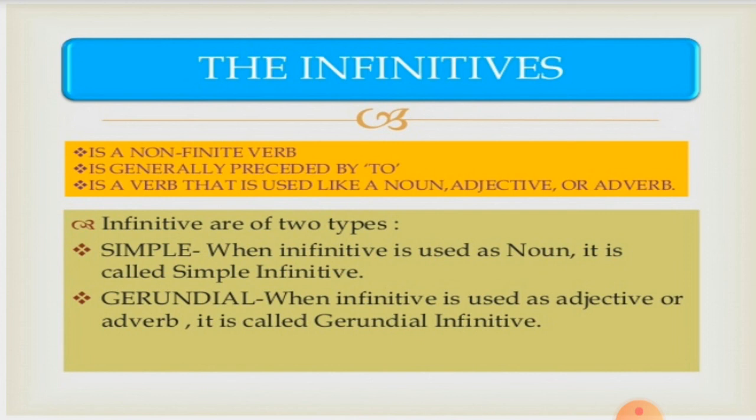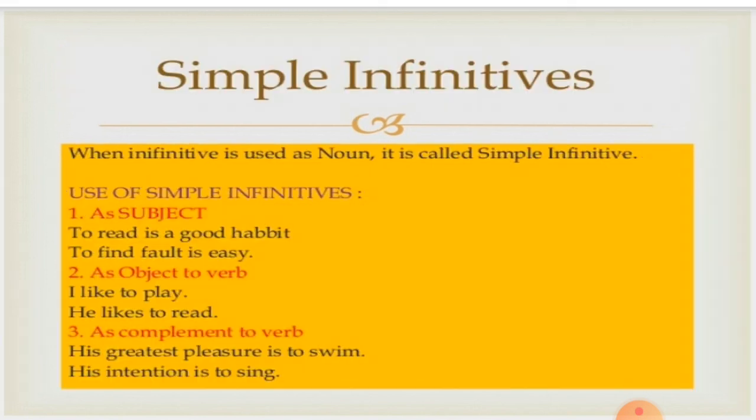According to that, we have two types of infinitives. The first one is the simple infinitive where it is used as a noun. The next one is gerundial infinitive when the infinitives are used as adjective or adverb. Let us see what is a simple infinitive. When infinitive is used as noun, it is called simple infinitive. Let us see the examples.